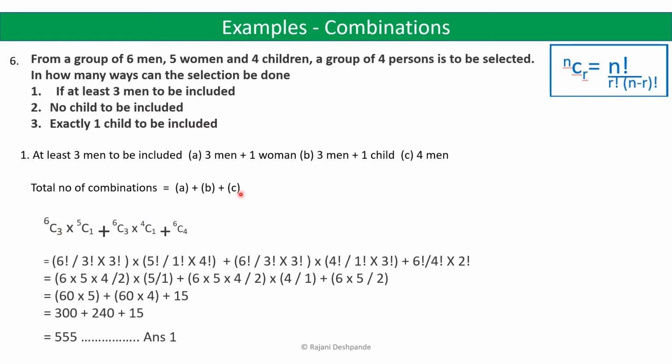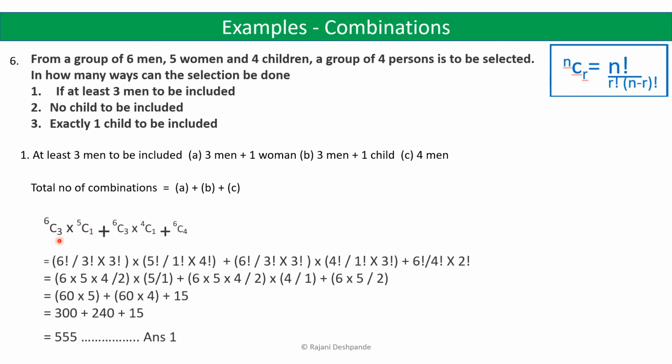So we will find out the first one here. First, 3 men plus 1 woman. Now 3 men can be selected from the 6 men, so 6C3 ways this can be done, into 5C1, because there are 5 women and we have to select 1 woman. And since this is a combination problem, because we can select any men and any women and they can be considered as one combination, and order does not matter here, it is clearly a combination problem. So this can be done in 6C3 into 5C1 ways.